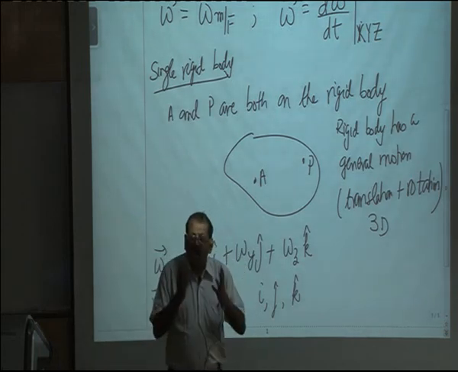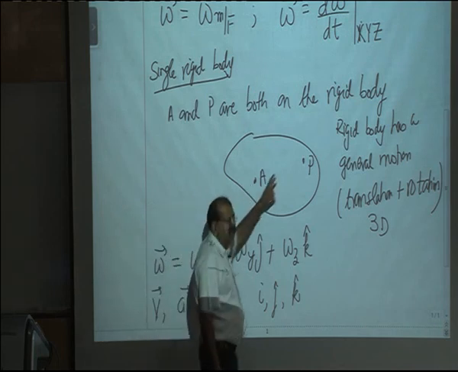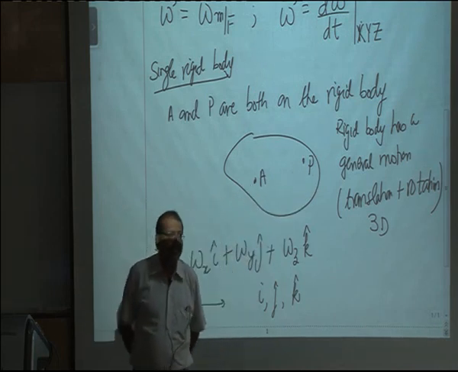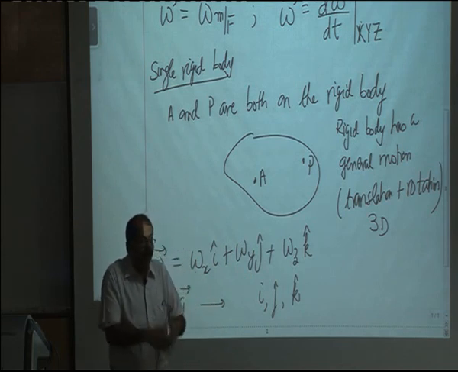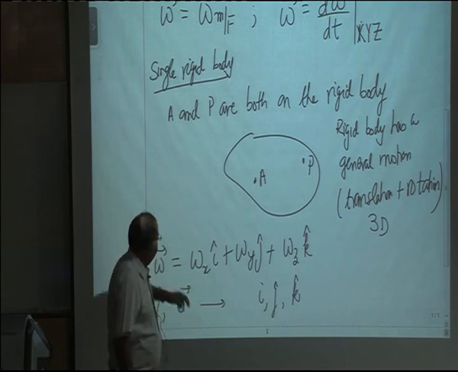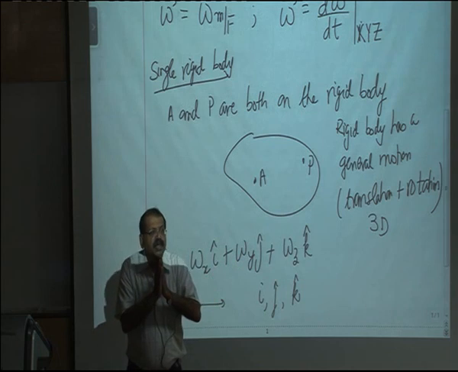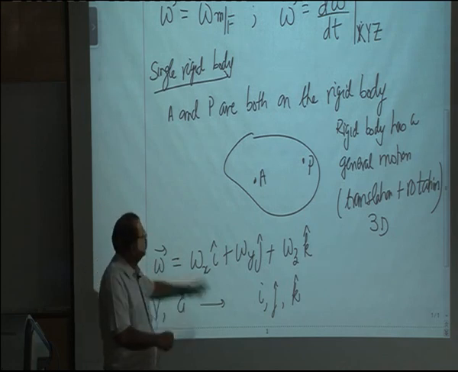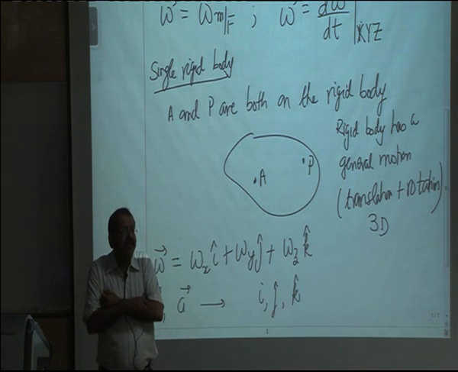Now when I write this omega, often a question comes, is this omega of A or omega of P, and what is the answer? It is the same. For the whole rigid body, omega is unique. So therefore we do not associate a point with omega. Omega is to be associated with the body. Okay, is that clear? That is the first thing, that omega for the whole body will be the same. It is not associated with a point.